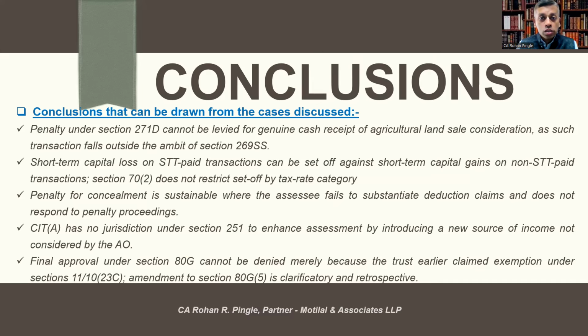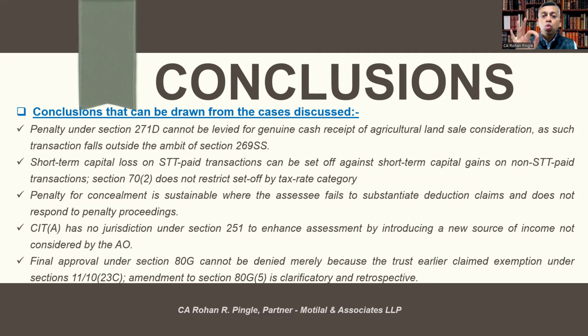Short-term capital loss on STT paid transaction can be set off against short-term capital gains on non-STT paid transaction. Section 70 subsection 2 doesn't restrict set off by the tax rate category. Penalty for concealment is sustainable where the assessee fails to substantiate the deductions claimed and doesn't respond to penalty proceedings.